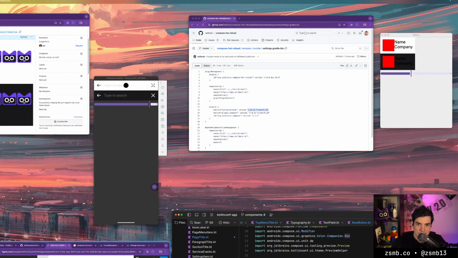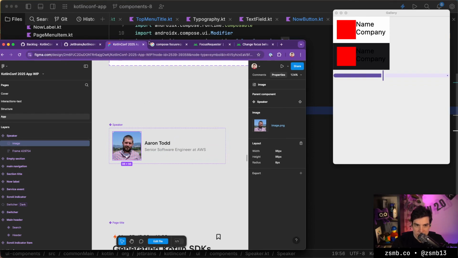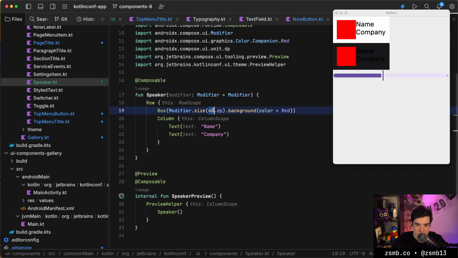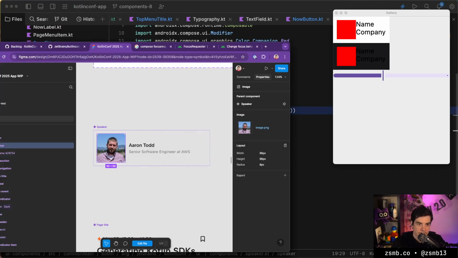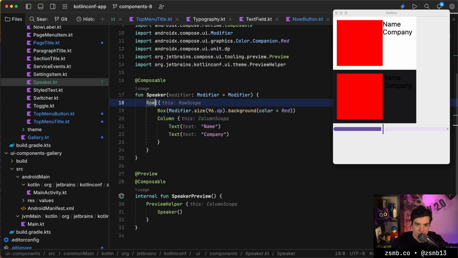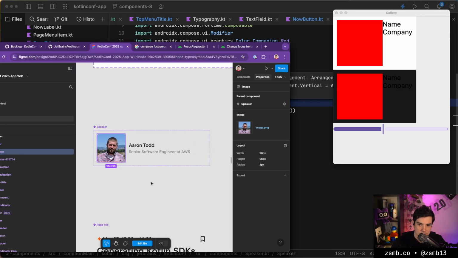Yeah, that's getting us somewhere. Let's check sizing. So first of all, speaker image is 96 dp, so that's 96. Then we have this row with 12 dp, and wow, that's very large. 96. Yeah, 96.